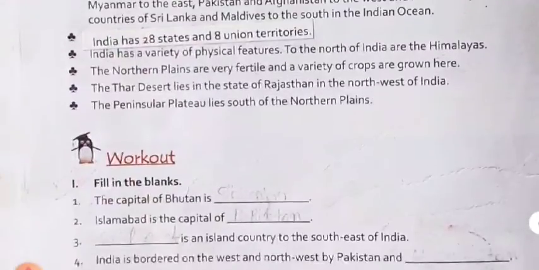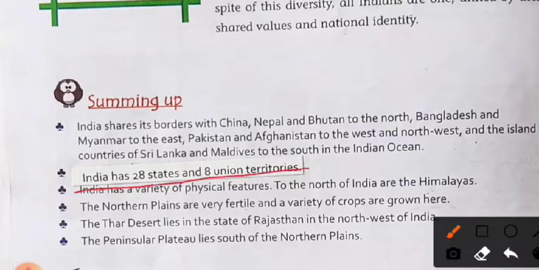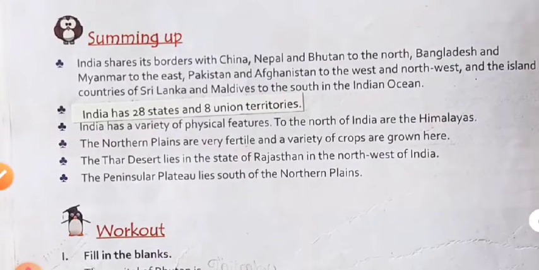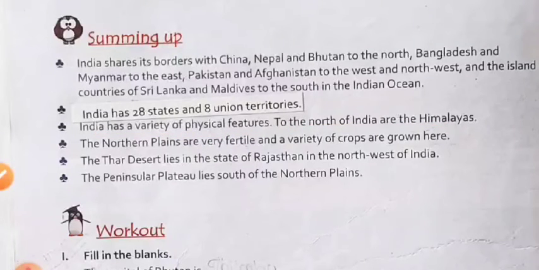And the next point is: India has 28 states and 8 union territories. India has a variety of physical features; the north of India is called the Himalayas. As you know, India is a land of diversity. There are many types of physical features, like mountains, plateaus, deserts, and plains. These are called physical features.